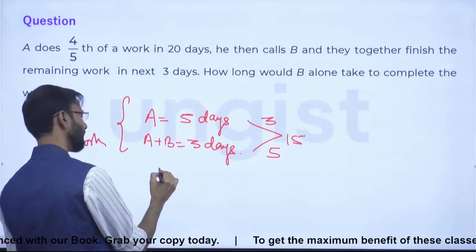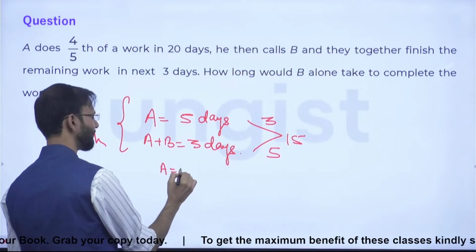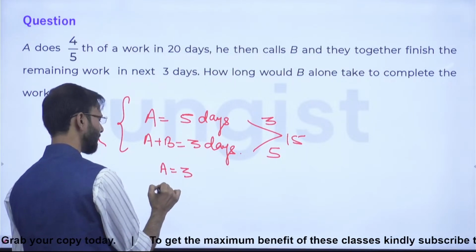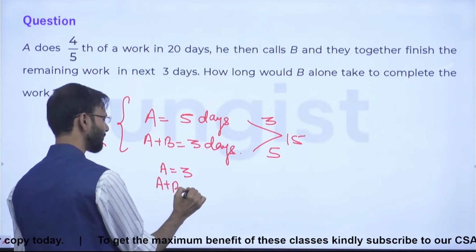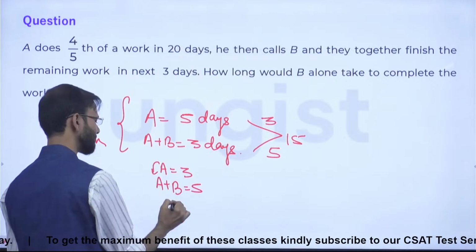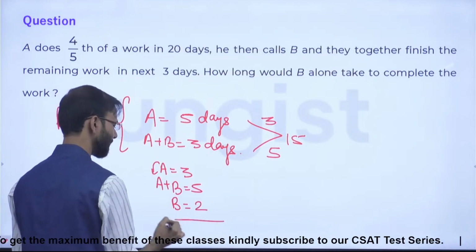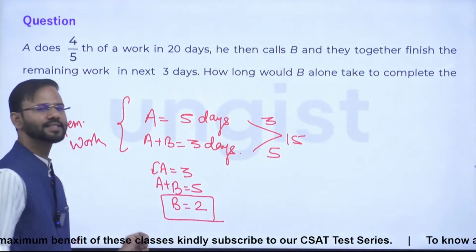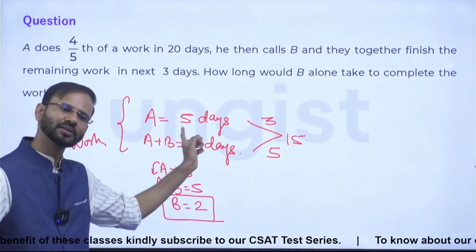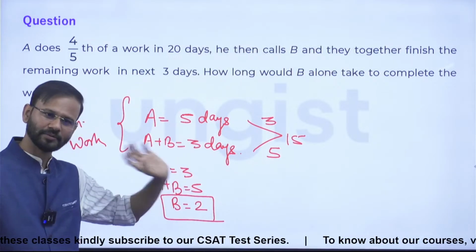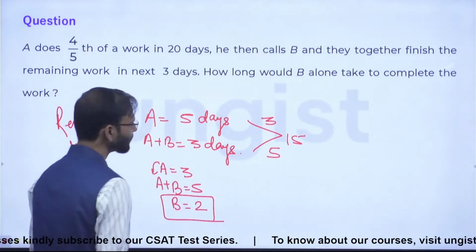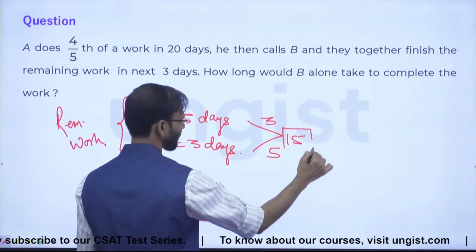Right? Now friends, A is doing 3 units work in one day. A plus B together are doing 5 units in one day, which means B is doing 2 units in one day. You see, this is exactly the same question that we have solved earlier. Do you remember? Right?